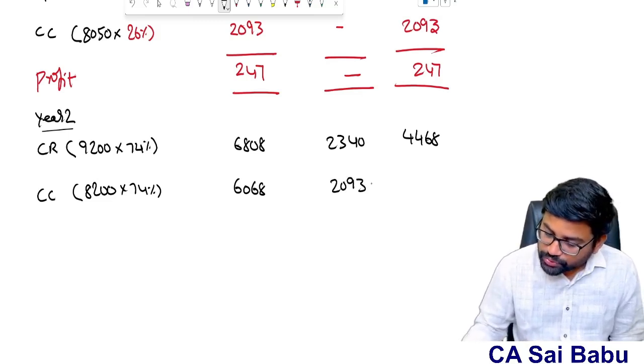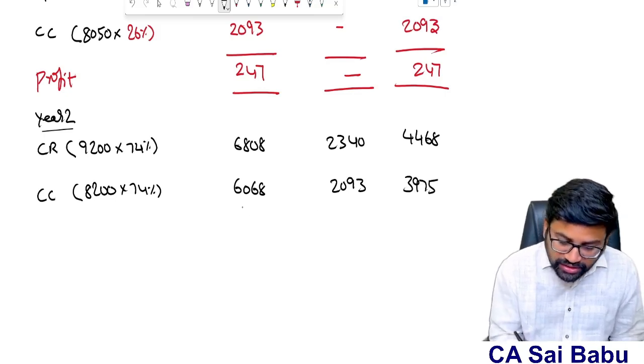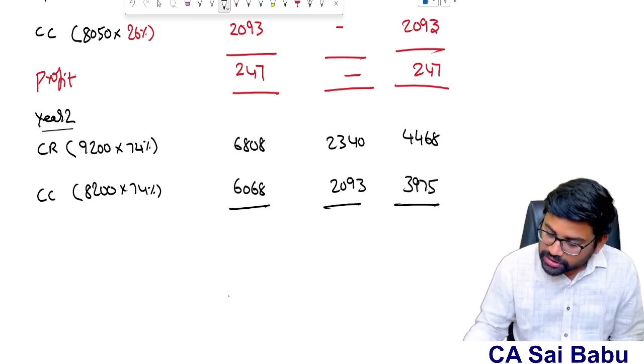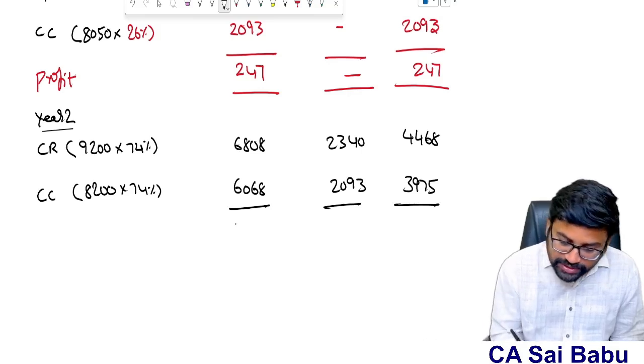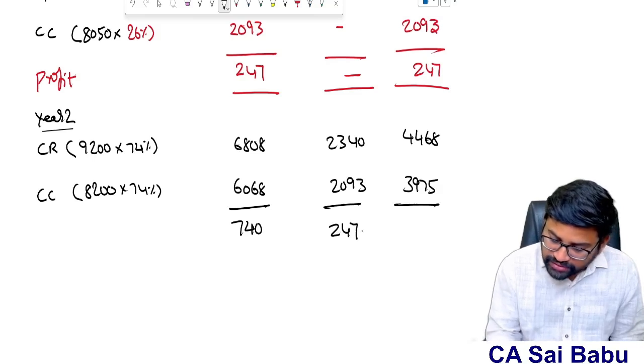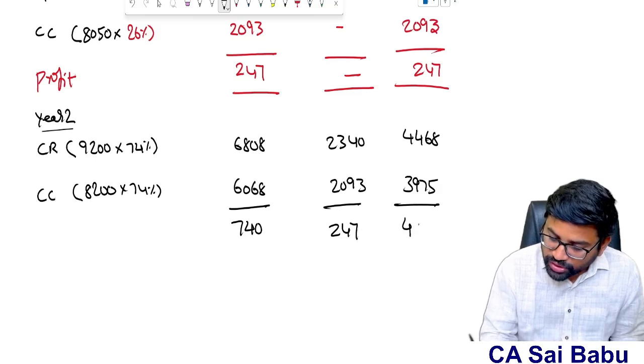So therefore 2,093, it will be 3,975. 3,975. So therefore, can you tell me the profit or loss? 6,808 minus 6,068, so it will be 740. Last year 247. So 740 minus 247, it will be 493.